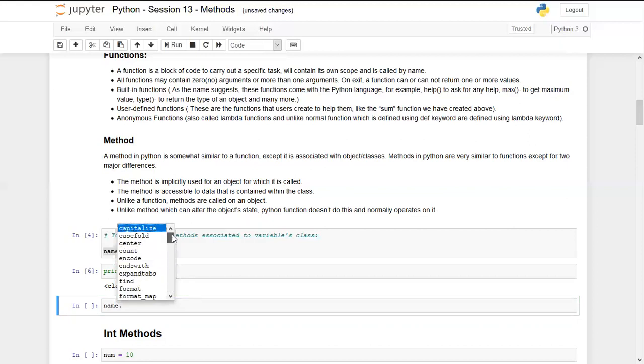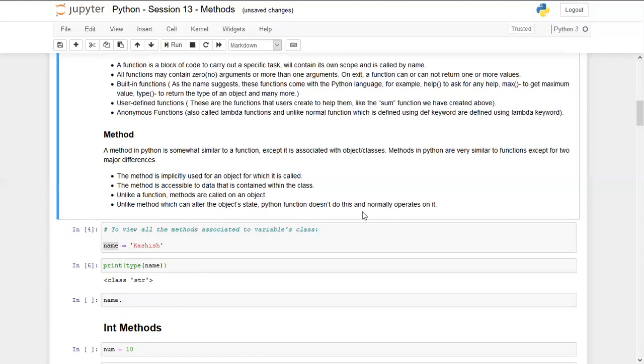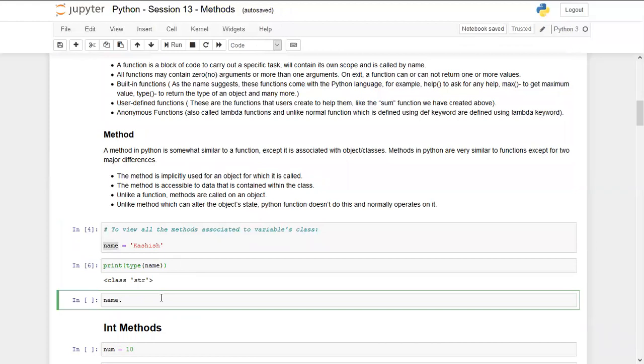So all these methods, you can see there is a long list. All these methods are used to manipulate the values of string variables. We will talk about these in detail later, but first of all, we will start with int methods. This was just for demonstration purposes, that we can fetch the complete list of methods by entering a dot and pressing tab. We will get a complete list.